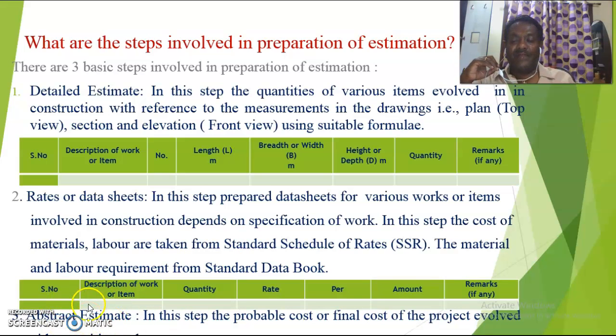The table for abstract estimate as well as the rates or data sheets is given: serial number, description of work, quantity, rate, per, amount, remarks. In the remarks, you have to specify the requirements, how the labor cost or material component is obtained, and this has to be noted. This is very important. There is no change in the table columns for the rates or data sheets and the abstract estimate.